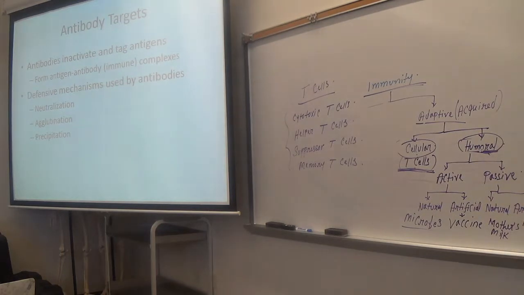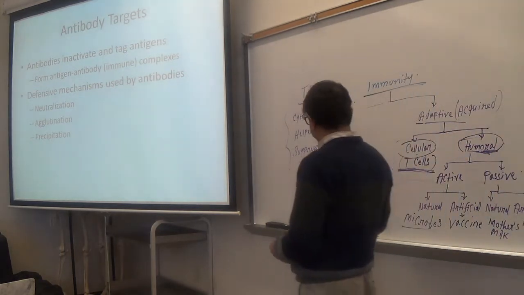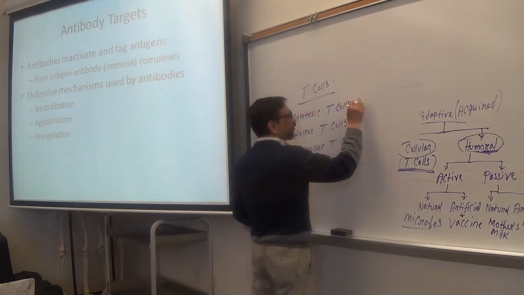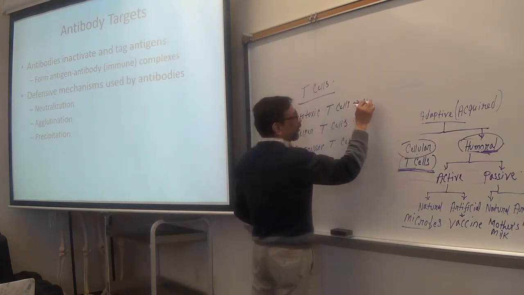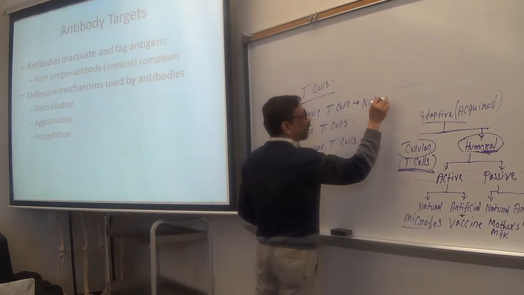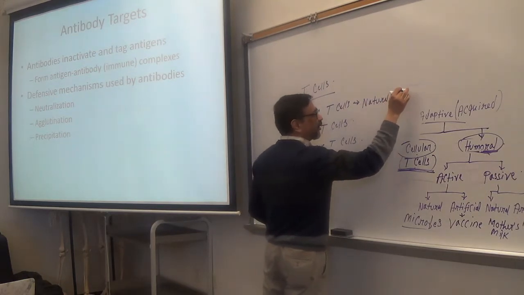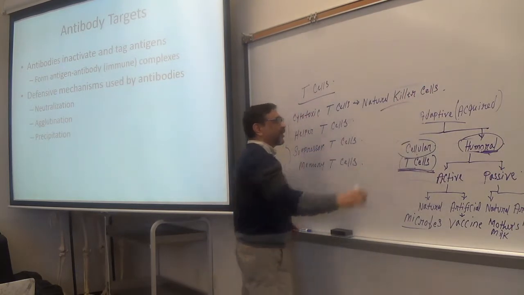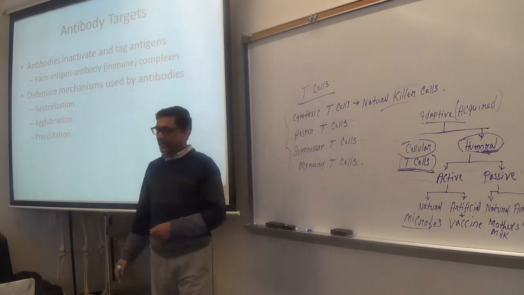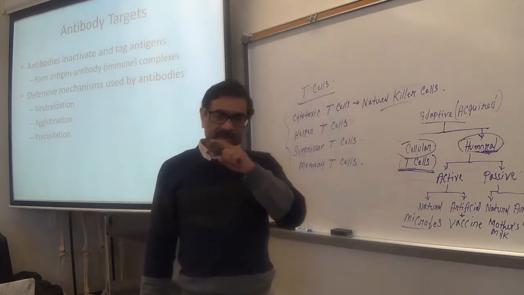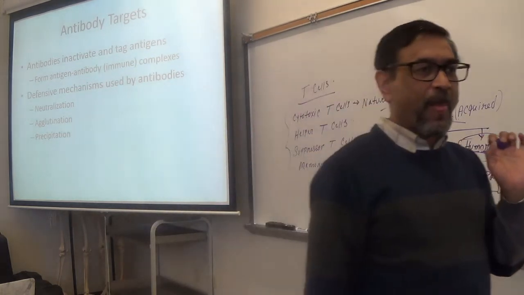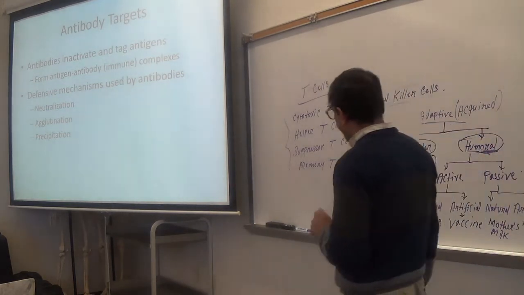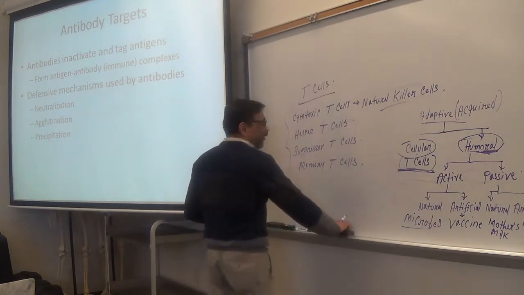Cytotoxic T cells are also called, commonly heard, natural killer cells. So cytotoxic T cells are also called natural killer cells. Make sense? Then you have helper T cells, suppressor T cells, memory T cells.